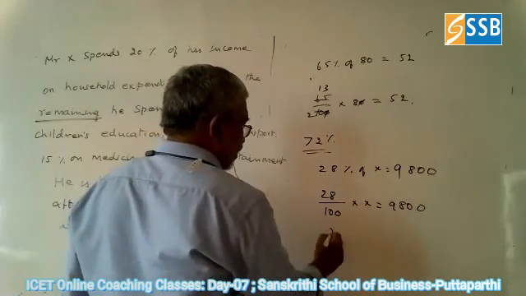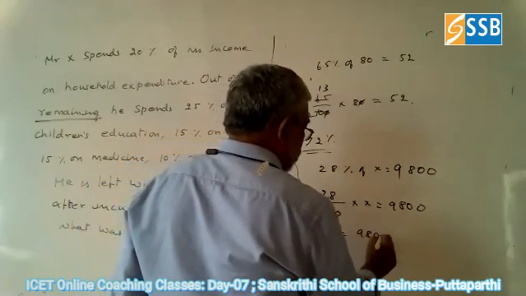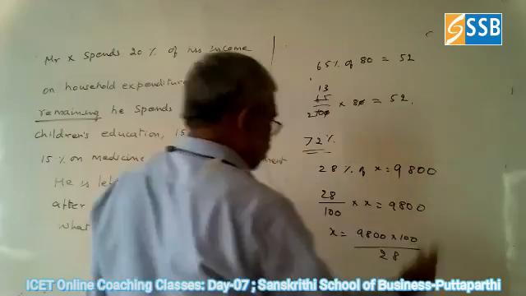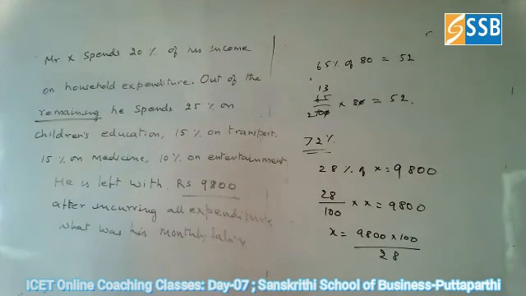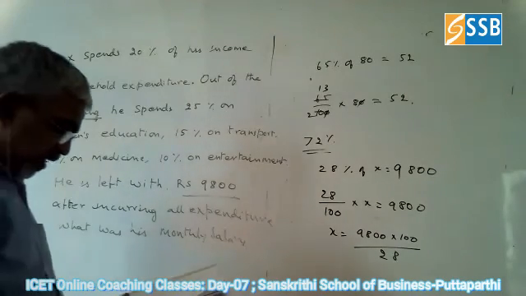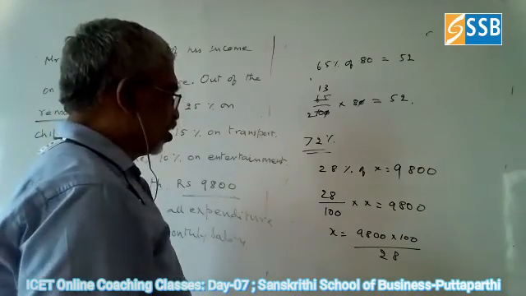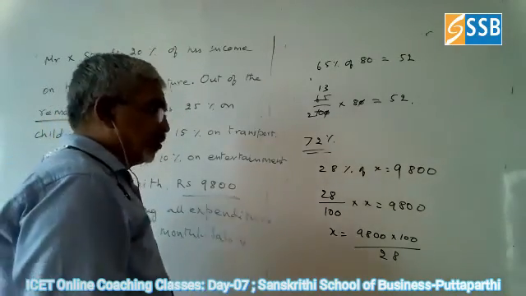So now X is equal to 9800 into 100 divided by 28. Now we have to calculate this. So this is the salary. If you solve this, automatically you will get the answer.